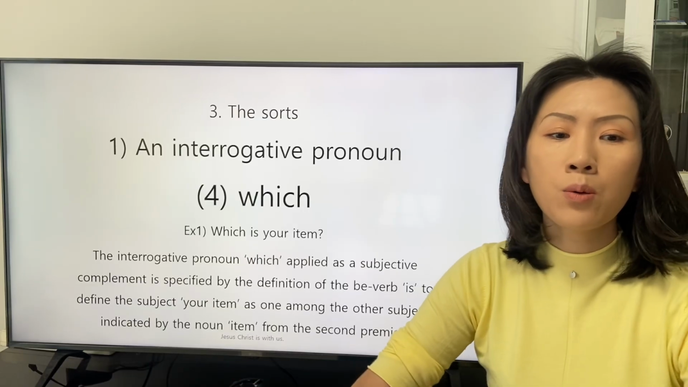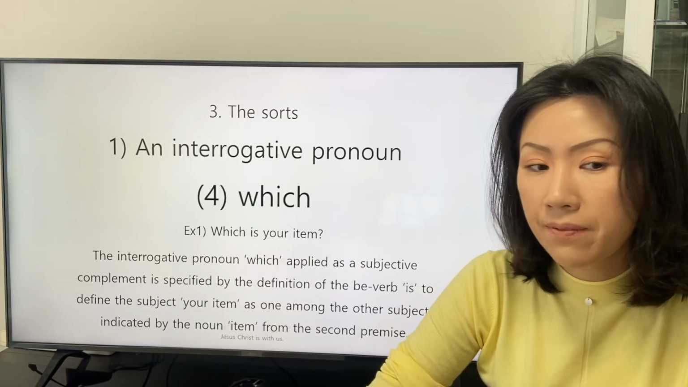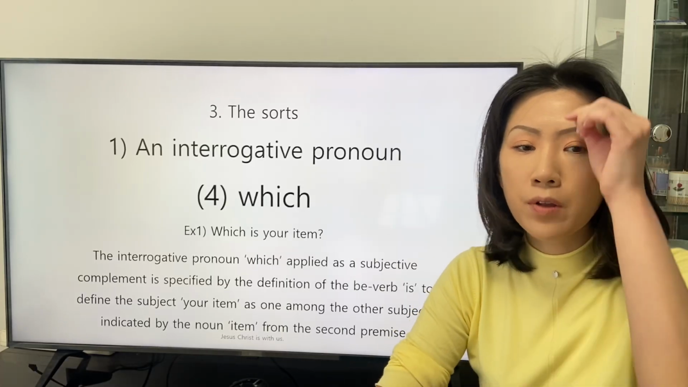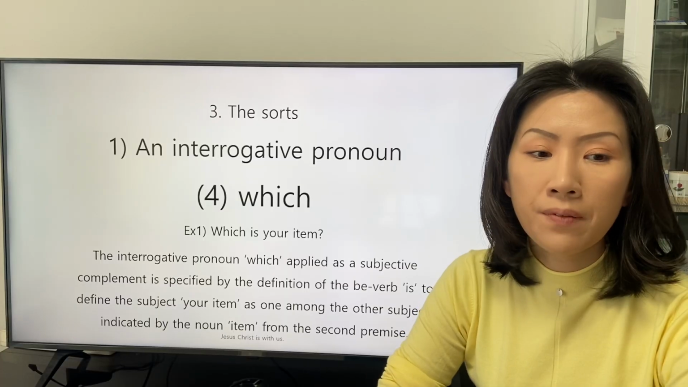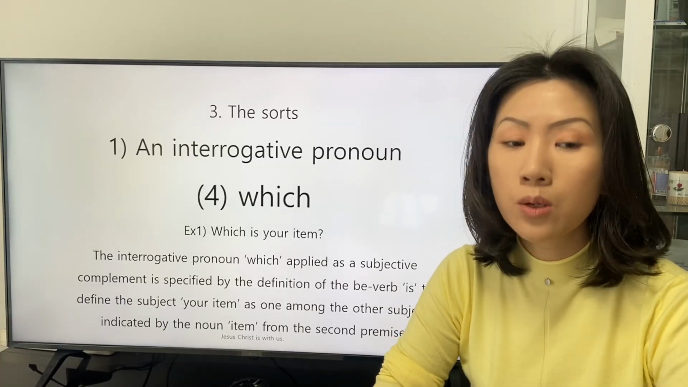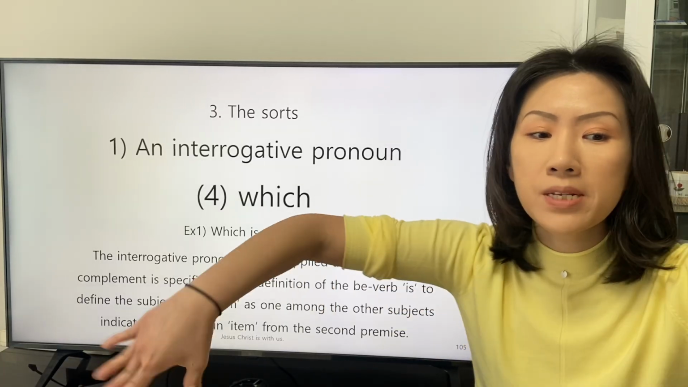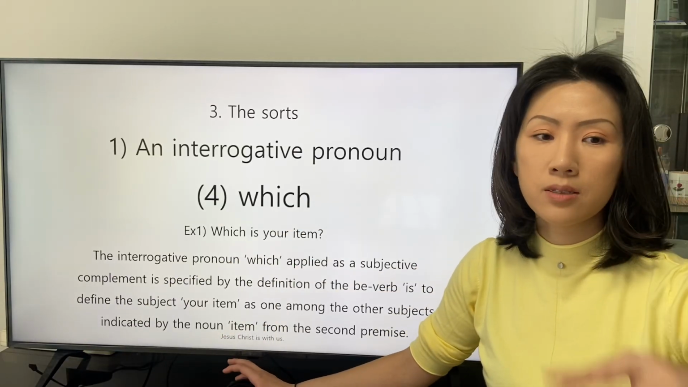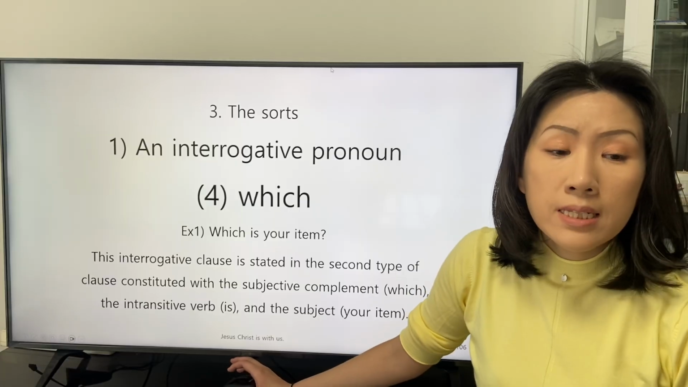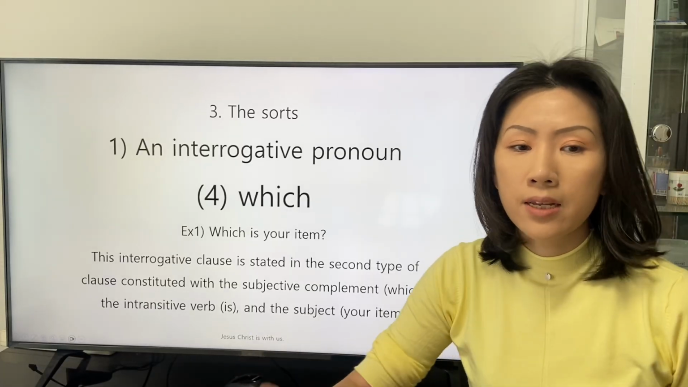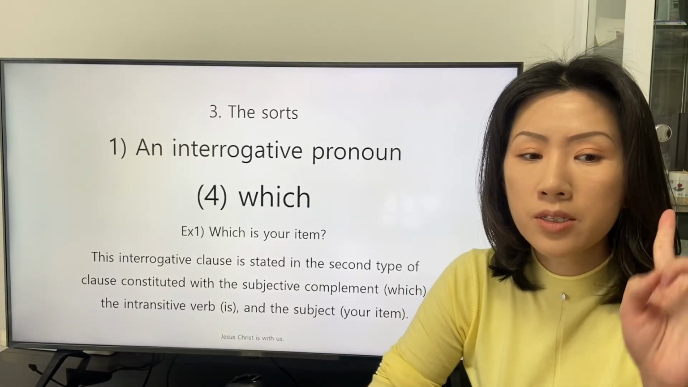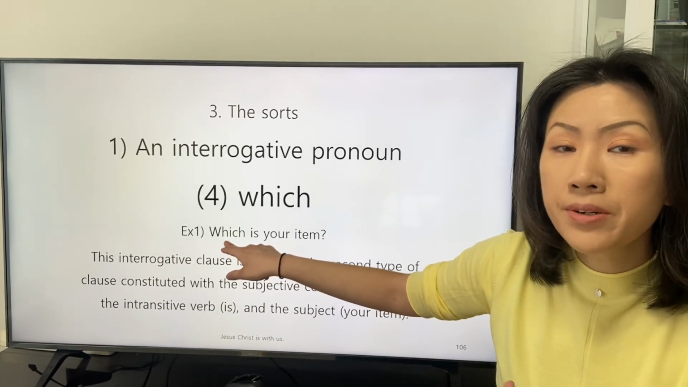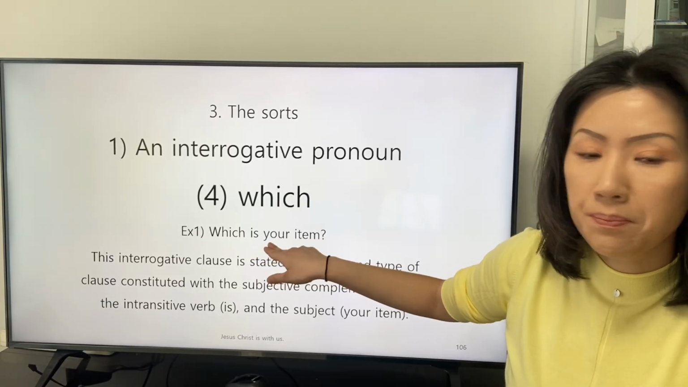The interrogative pronoun which, applied as a subjective complement, is specified by the definition of the be verb to define the subject, your item, as one among the other subjects indicated by the noun item from the second premise. This interrogative clause is stated in the second type of clause constituted with the subjective complement which, the intransitive verb is, and the subject, your item.